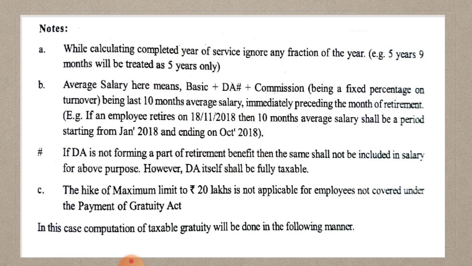Second one, average salary here means basic plus DA plus a commission being a fixed percentage on a turnover. Here salary means basic plus DA plus commission, that is fixed amount of commission, being last 10 months average salary. Here they are not considering the whole year's salary, but here they are considering 10 months average salary immediately preceding the month of retirement.